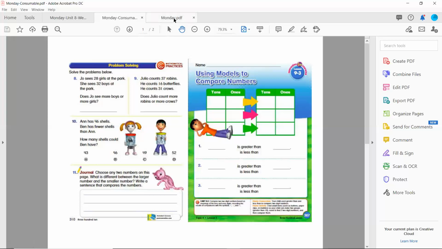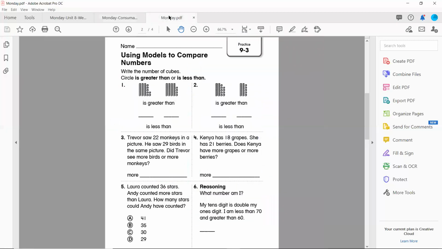All right, this is the math consumable you would have gotten in class. Now let's talk about the other math pages that you have inside of your math book that we gave you during phase 1. Using models to compare numbers. Write the number of cubes. Circle is greater than or is less than. I'm not really going to talk too much about number 1 and 2 because it's the same thing that we were doing on the consumable pages.